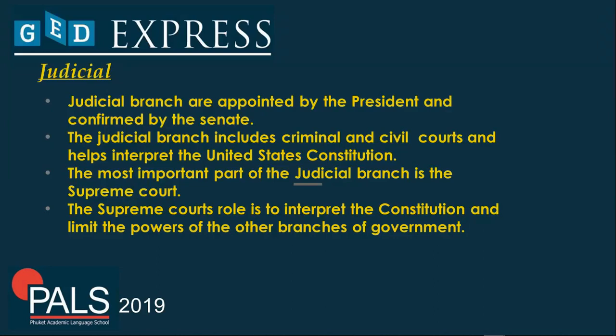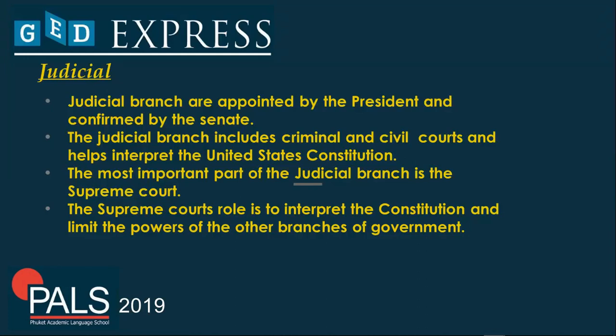The judicial branch includes criminal and civil courts. It helps interpret the United States Constitution. The most important part of the judicial branch is the Supreme Court. As said a while ago, it's understandable that the very important part of the judicial branch is the Supreme Court. Without this, the law or the Constitution in the United States of America won't work. That's why all of these 3 branches of government are very significant.